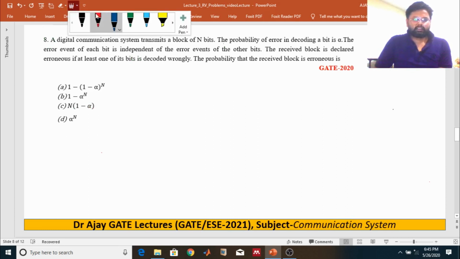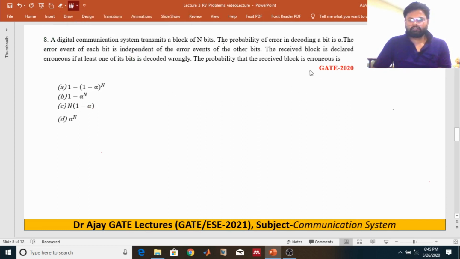Now moving on to the next question. This question was asked in GATE 2020. A digital communication system transmits n bits, and the probability of error in decoding a bit is alpha. The error events of each bit are independent of the error events of the other bits. The received block is declared erroneous if at least one of the bits is decoded wrongly. What is the probability that the received block is erroneous?